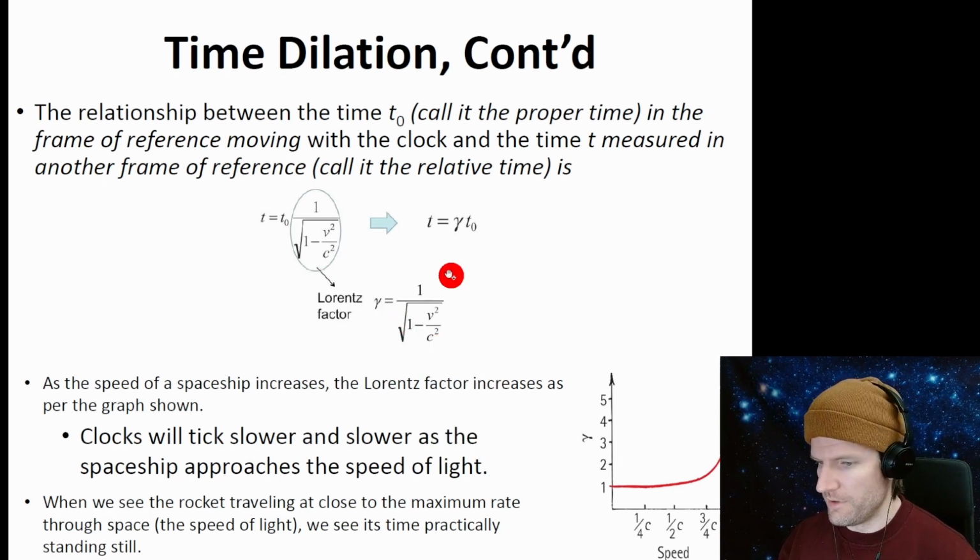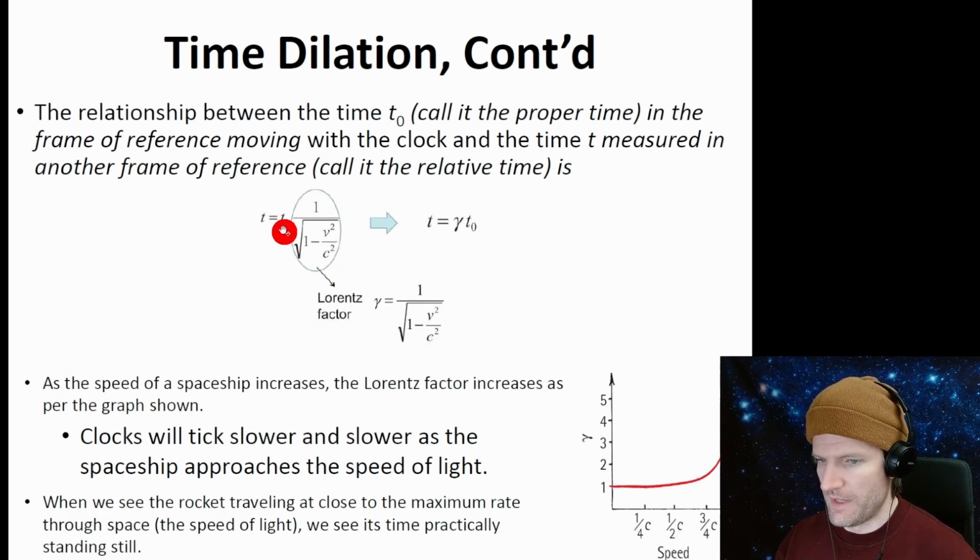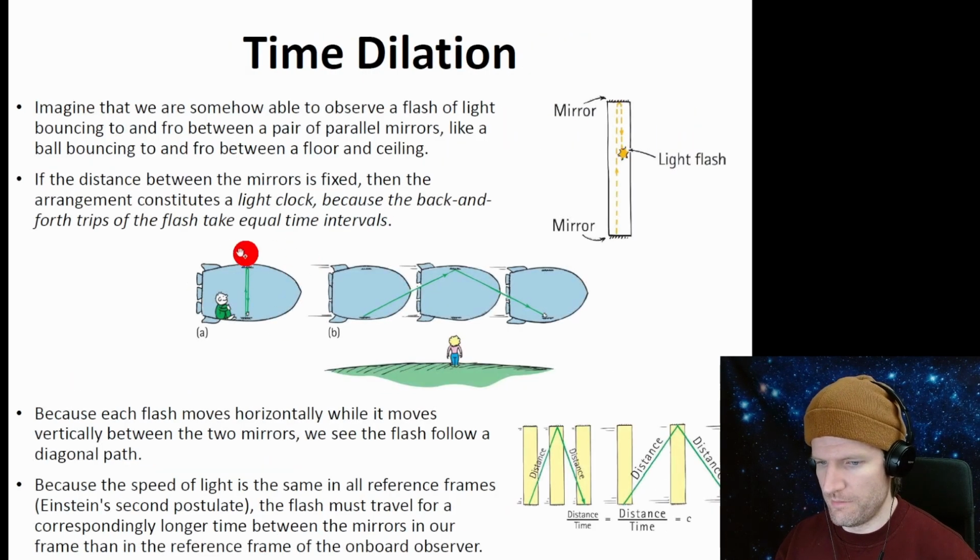For calculations, we use the Lorentz factor. This Lorentz factor is pretty complicated. It's gamma equals 1 over the square root of 1 minus the speed of the object squared over the speed of light squared. This is always greater than 1. And t naught here, that's the proper time. That's the time this guy experiences.